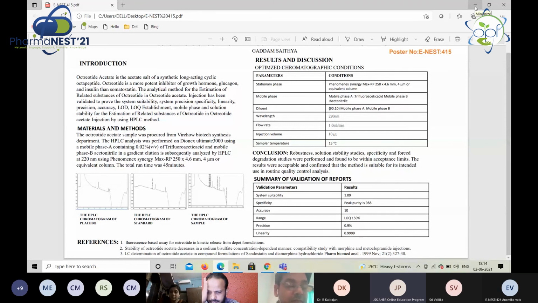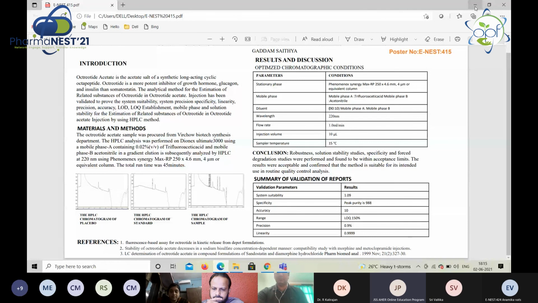Can you tell me what you mean by gradient? How was the proportion changed, which has been increased, which decreased, and what is the time interval? Gradient means there is a time gap in between which we change some parameters.